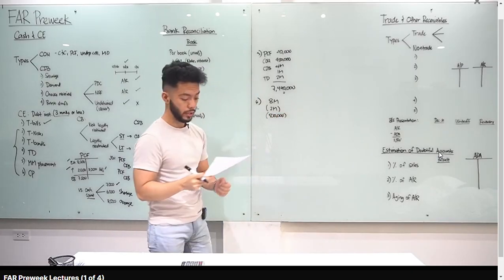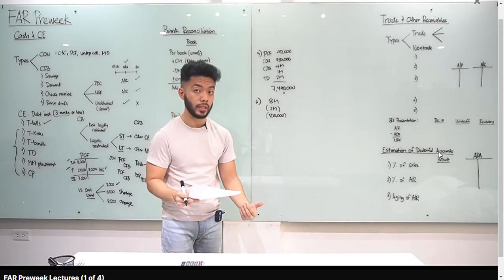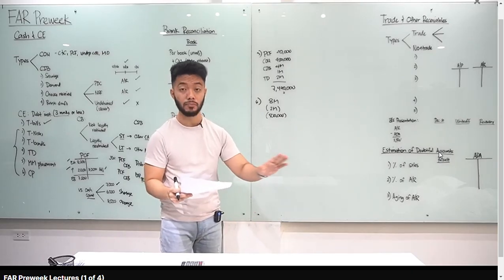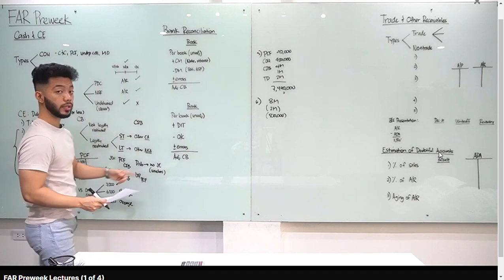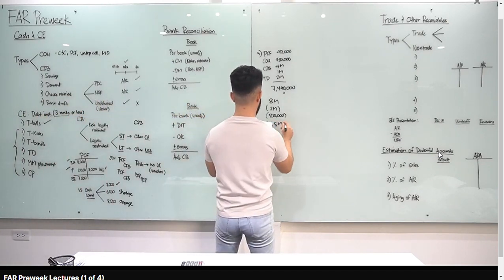Next, check drawn on ABC's account and payable to a vendor or supplier, dated and recorded December 31. Nag-record ka na. Debit accounts payable, credit cash. But not mailed, undelivered check. Pag undelivered check, sa'yo pa yan as of December 31. Since nirecord mo na yan, add back mo plus 1.5 million.